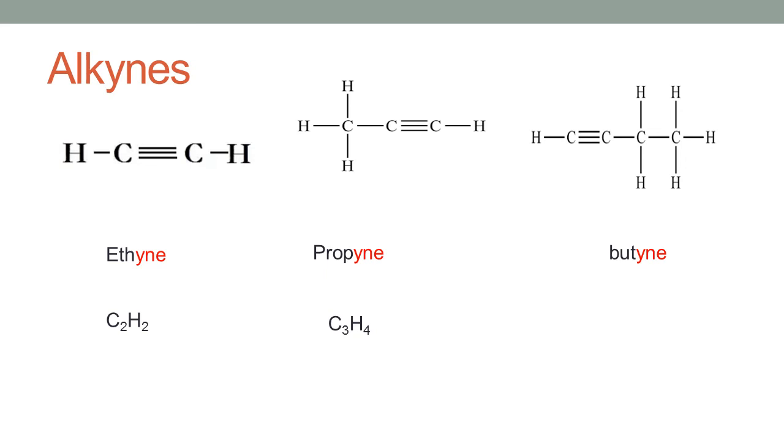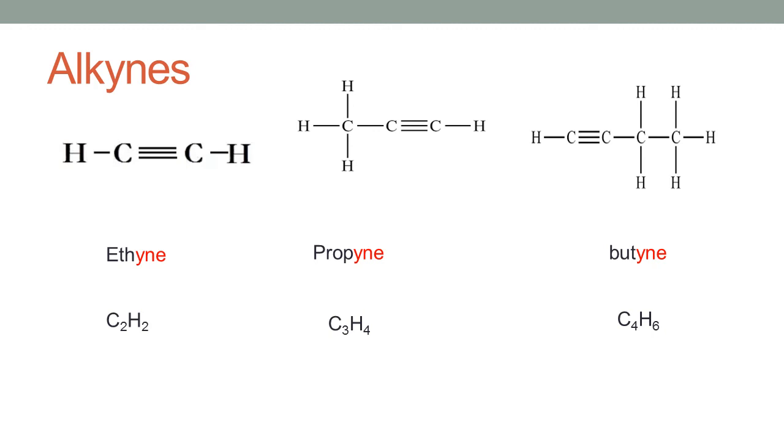Now look at the molecular formula of the first three members of the alkyne series. You can find some pattern here. You can easily understand that the number of hydrogen atoms is 2 less than double the number of carbon atoms. Let us consider the example of propyne. Propyne's molecular formula is C3H4.